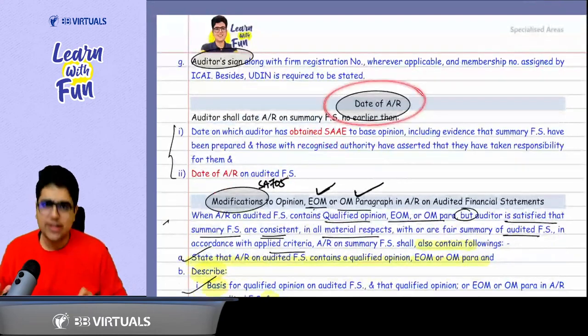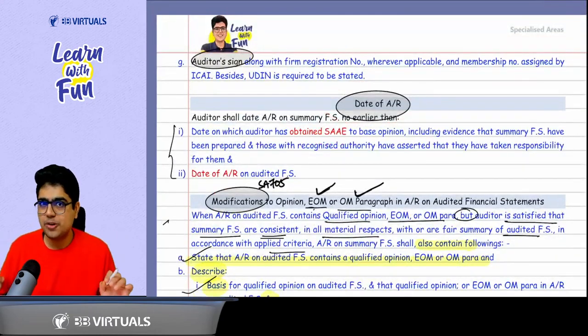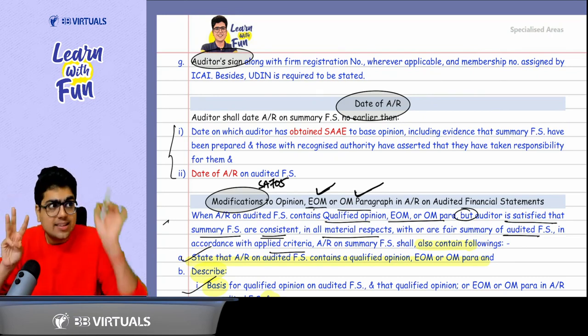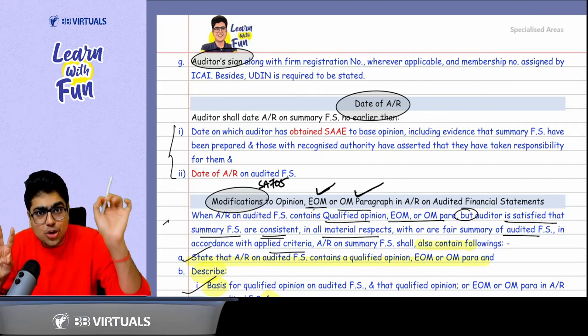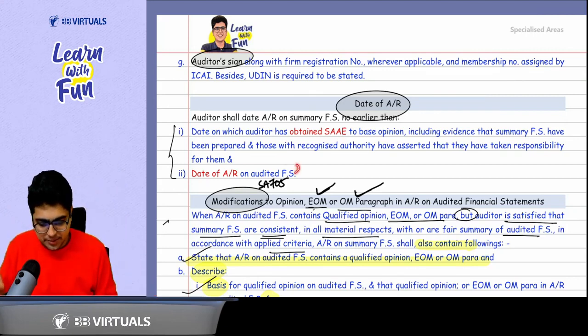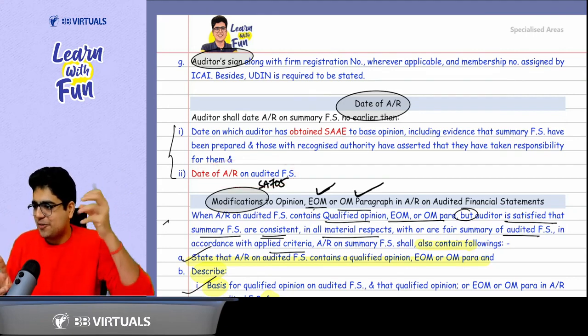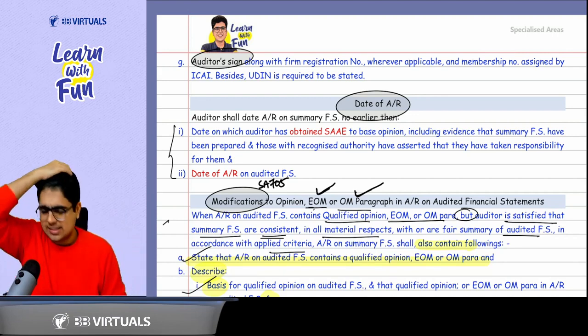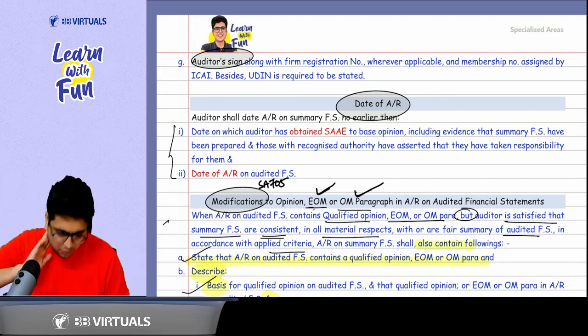Then, sir, what about the date of audit report? It should not be before the date the auditor has obtained sufficient and appropriate evidence, written representation from the management, plus the date of the audit report on audited financial statement. So from the main financial statement from which the summary has been derived, your audit report on summary financial statements cannot be dated before that.